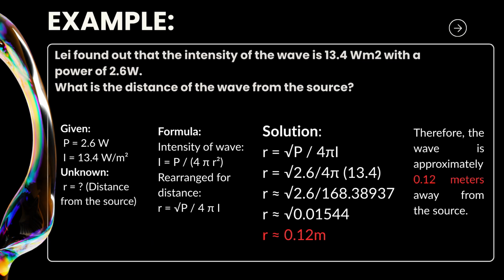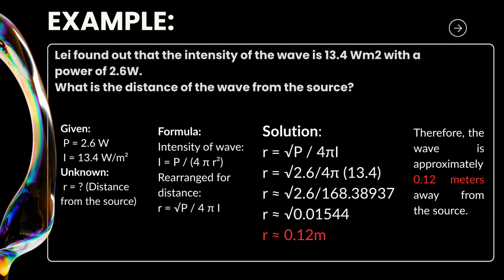Another example, Lei found out that the intensity of the wave is 13.4 watt per square meter with a power of 2.6 watt. What is the distance of the wave from the source? So first things first, we have to define the given and the unknown. So the given there is the power which is 2.6 watt and the intensity is 13.4 watt per square meter.